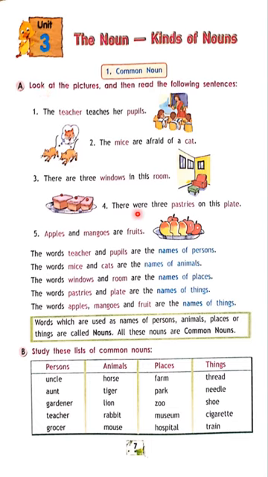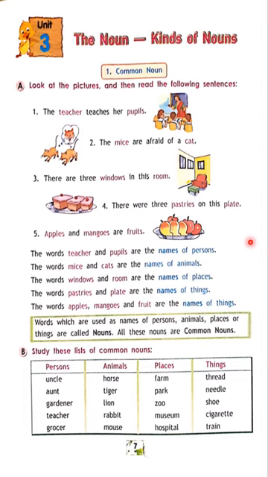Just now you saw in the video which we saw earlier, the kinds of noun: common noun, proper noun, collective noun, and the material noun. We will know about those later. Now first we are going with the common noun. First let us know what is a noun. A noun is a name of a person, thing, animal, or place. Just how you call, that is a noun.